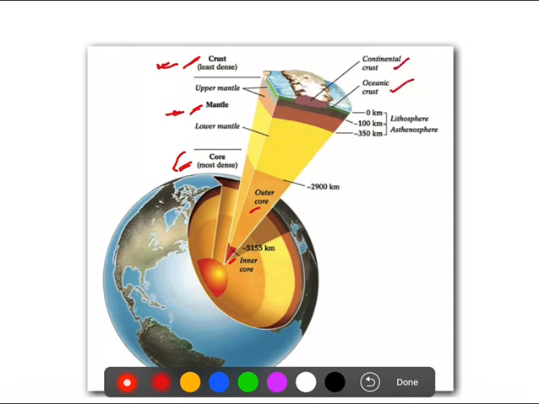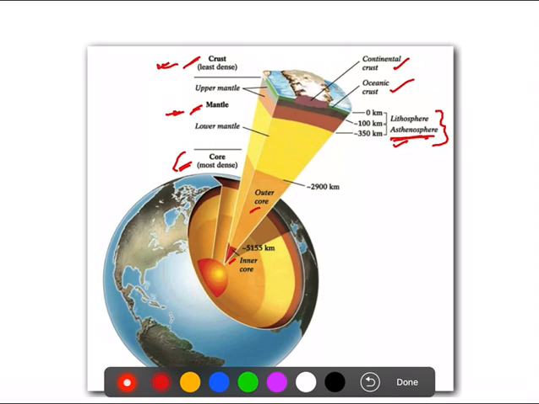For our case, we are mainly focused on the upper mantle, which is the most important part in this topic. In the upper mantle, the lithosphere and mainly the asthenosphere are very important.